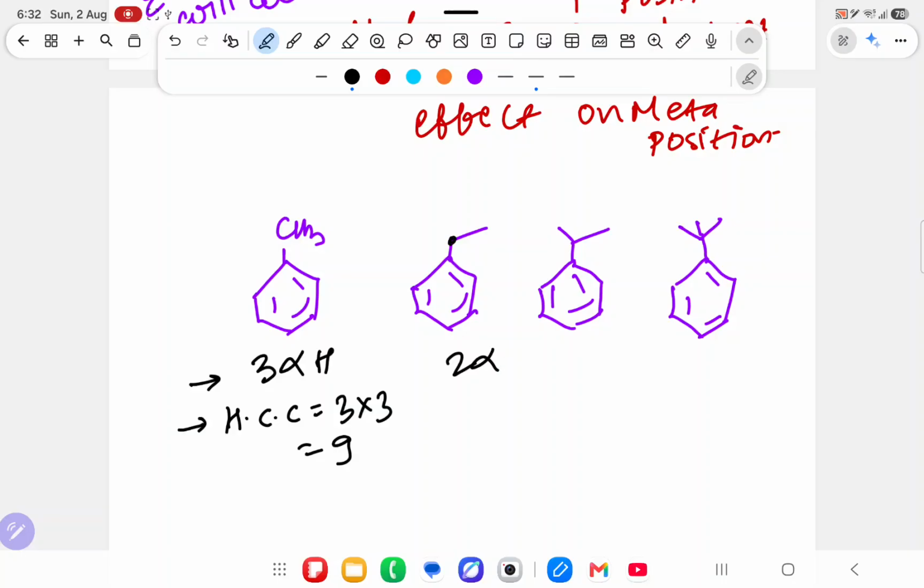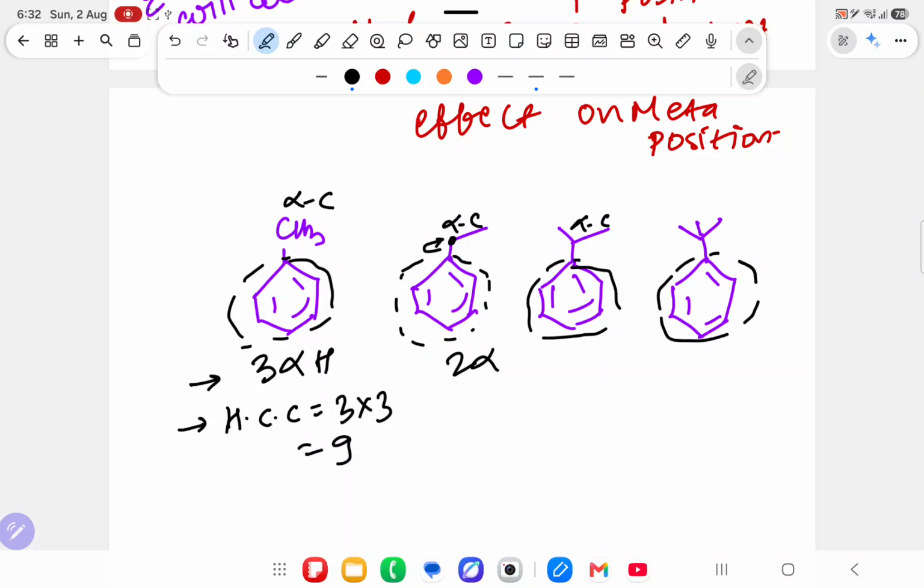Over here 2 alpha hydrogen. How will we check? Close the benzene ring, and just after that the carbon is the alpha carbon. Over here 2 alpha hydrogen, so how many hyperconjugating structures? 3 into 2, that is 6.